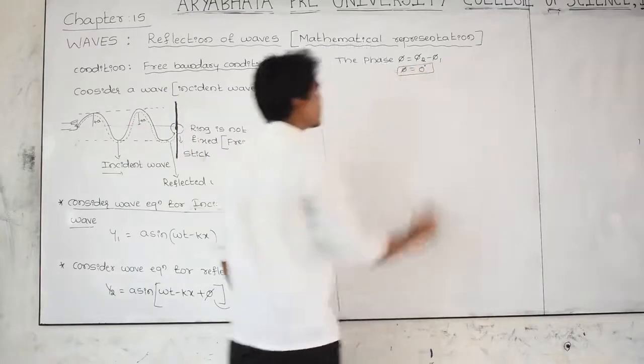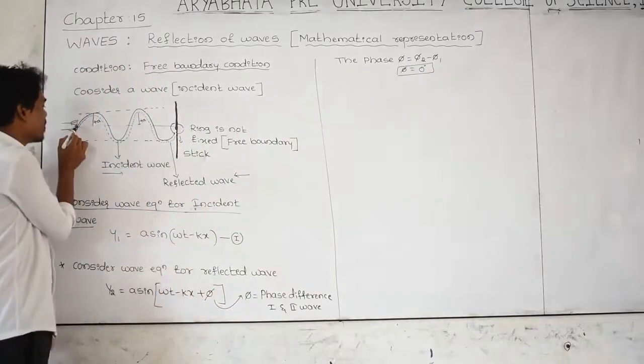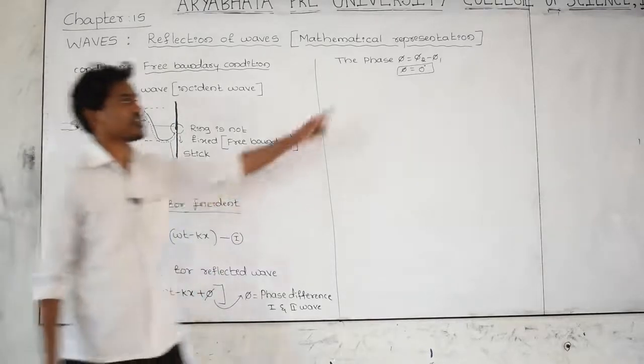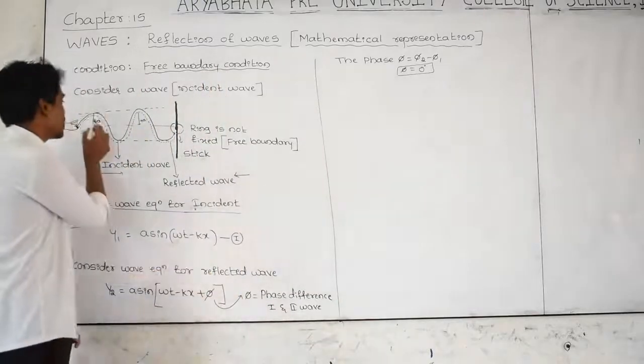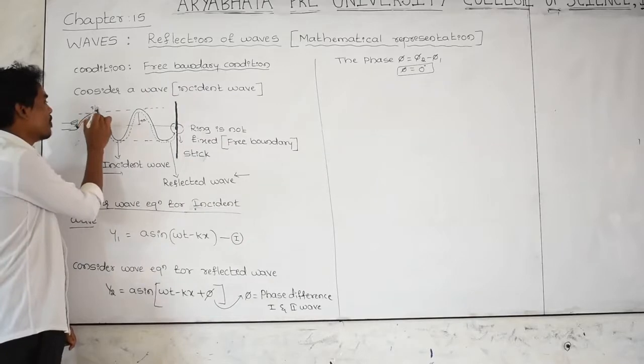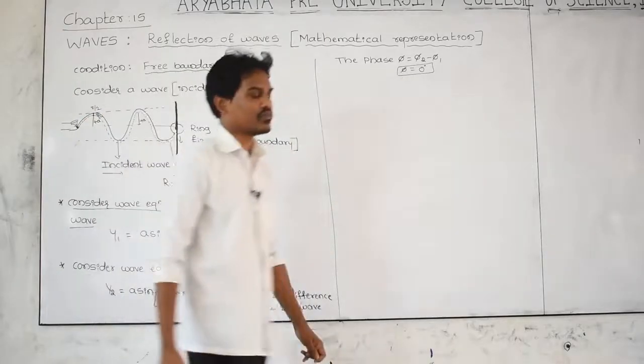Means there is no phase difference between the first wave and second wave. How come? Let us take, for the first wave the angle is 0 here, for the second wave angle is also 0 here. 0 minus 0, the phase difference is 0. For the first wave the angle is 90 degree here, pi by 2. For second wave also, that is pi by 2. Pi by 2 minus pi by 2, again the phase angle is 0 here.